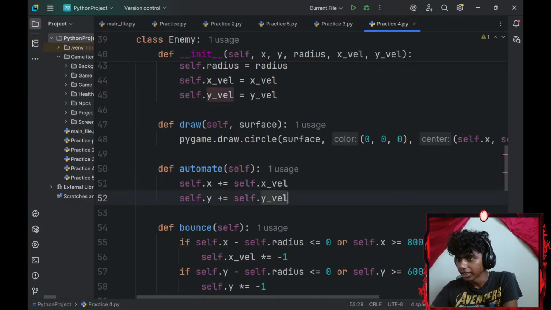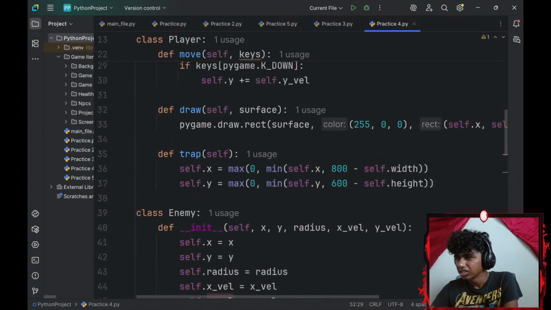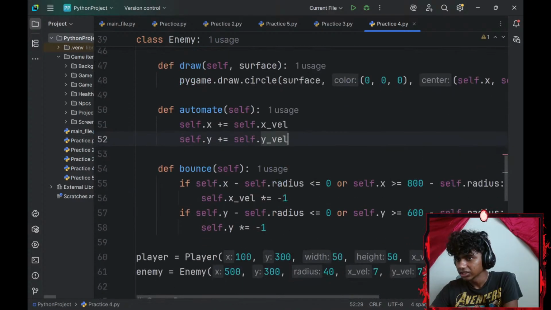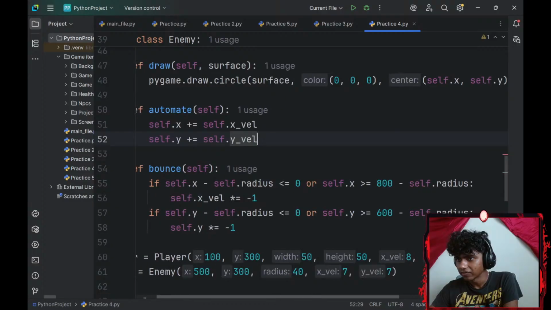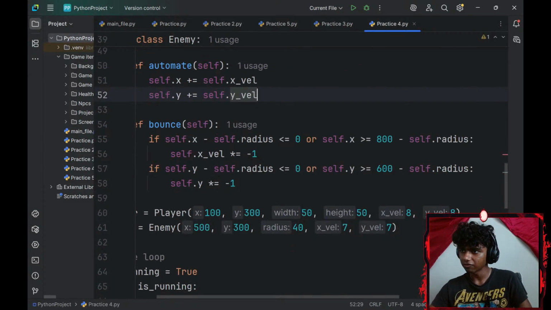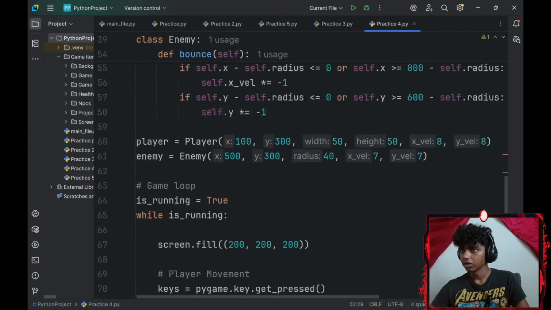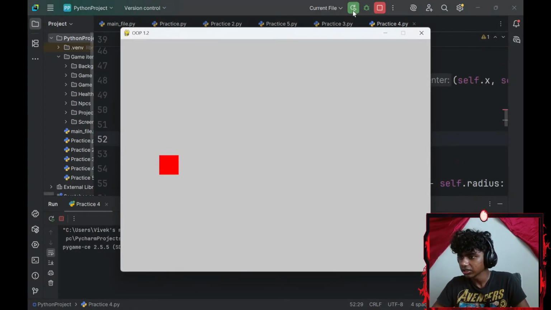X-axis, x-axis, y-axis, y-axis. Then could it be my, let's see, x-axis, y-axis, x velocity, y velocity increases. Okay, the bounce. So if my self.x-axis minus my self.radius is less than or equal to 0, my self.x-axis is greater than or equal to 800 minus my self.radius. I do that if my self.y-axis minus self.radius is less than or equal to 0, my self.y-axis is greater than or equal to 600 minus my radius, self.y-axis asterisk equals -1. That part is definitely correct. Okay, honestly, it should be correct.